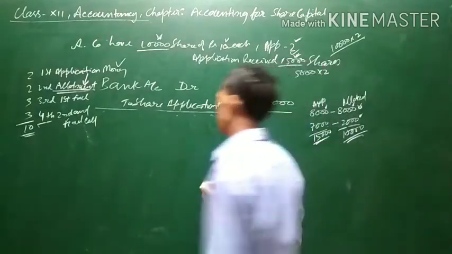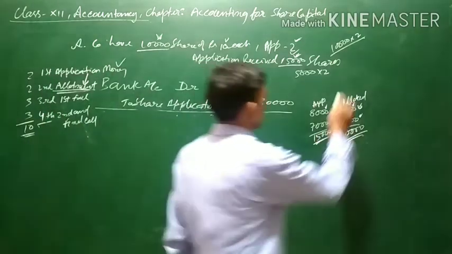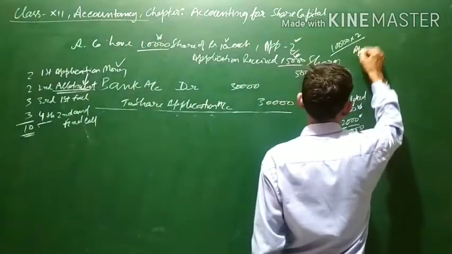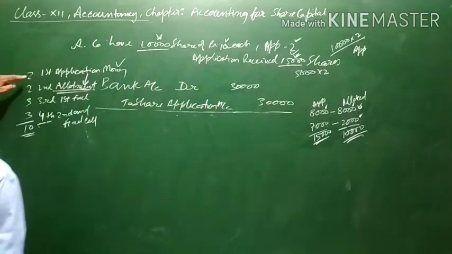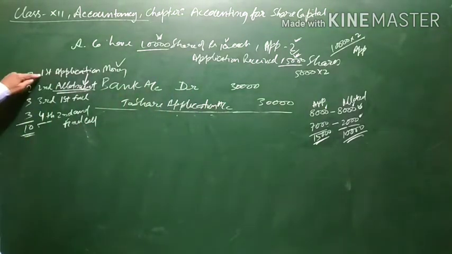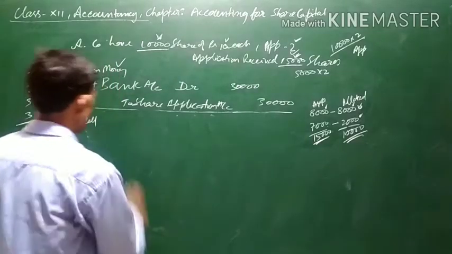Now see what will happen here. Let's assume that the installments are called in this fashion: first installment, that is application, second is allotment, third is first call, fourth is second and final call. 2 rupees, 2 rupees, 3 rupees, 3 rupees. Now let us see what will happen in this case.